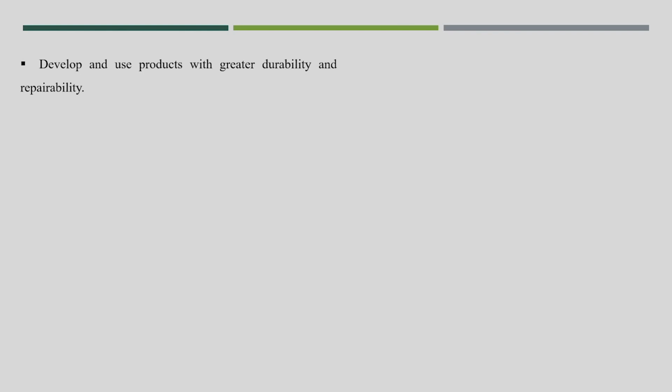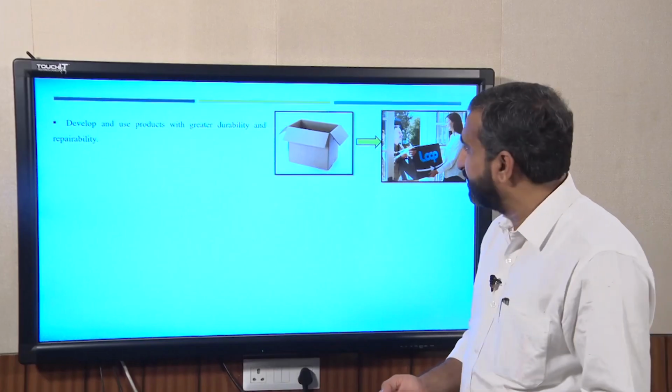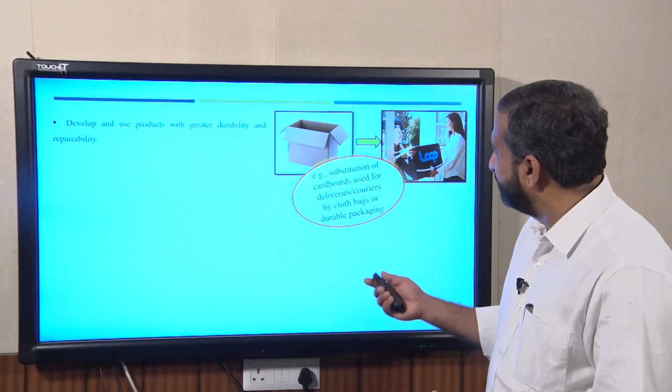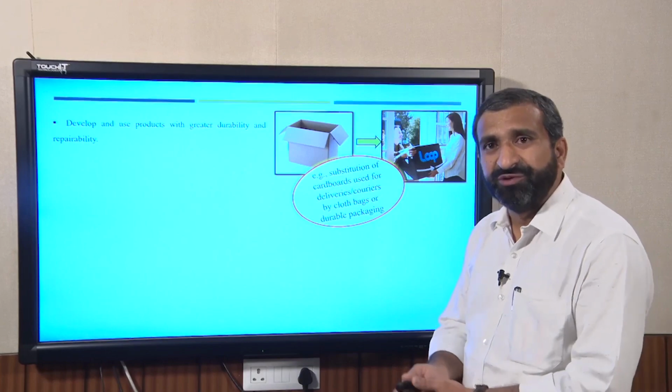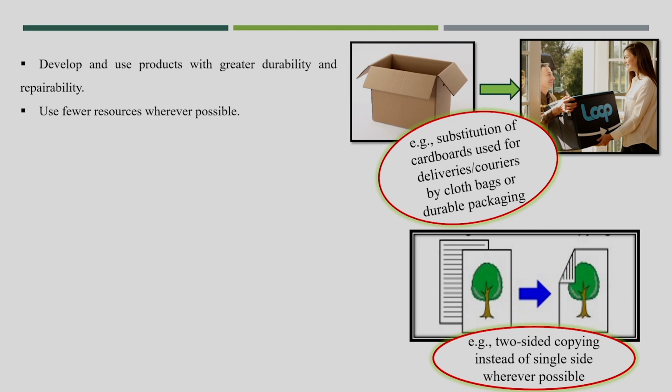Another point in source reduction: develop and use products with greater durability and repairability. Now most of our packaging materials come in cardboard. If you can give this packaging material in durable or reusable packaging, that kind of packaging can be useful for some other purposes. Because of that also, a lot of waste can be reduced at the disposal site. So use fewer resources wherever possible.